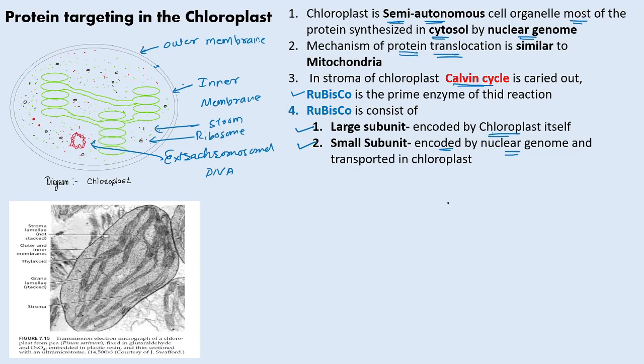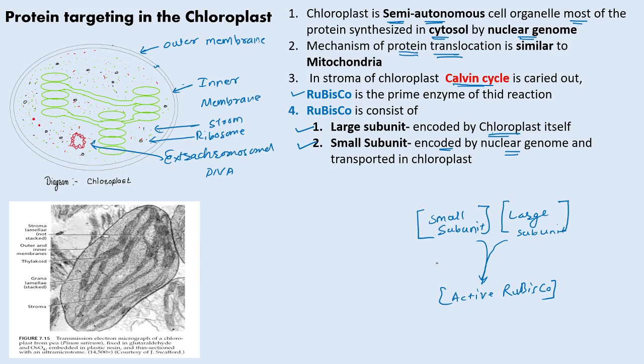Without a combination of this small subunit and large subunit, the active Rubisco is not formed. So for the preparation of the active Rubisco enzyme, the combination of small subunits and large subunits is required.